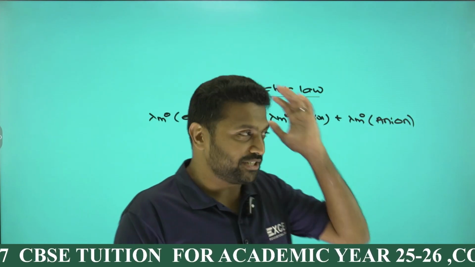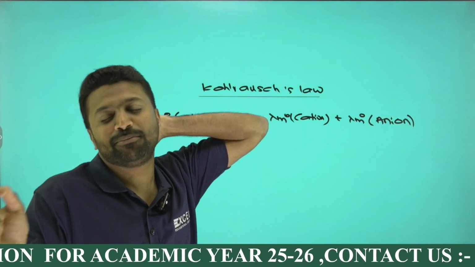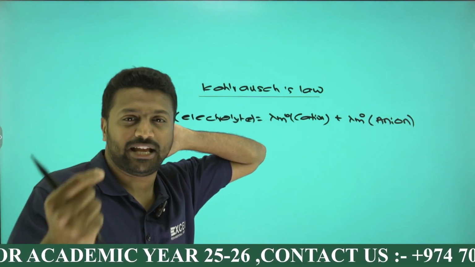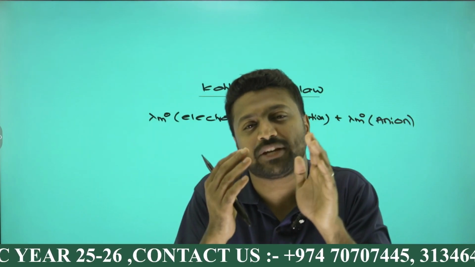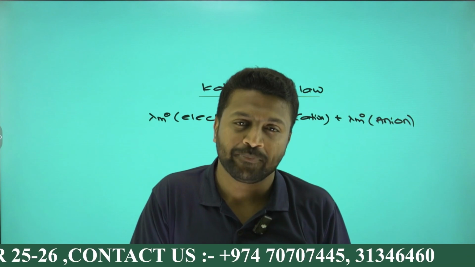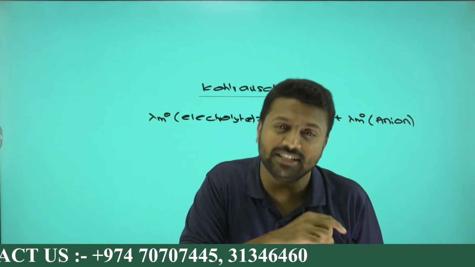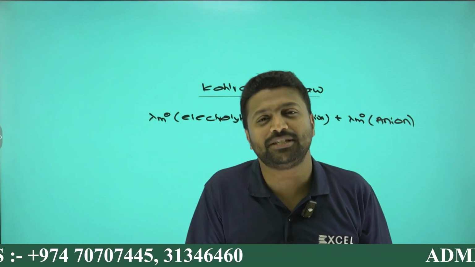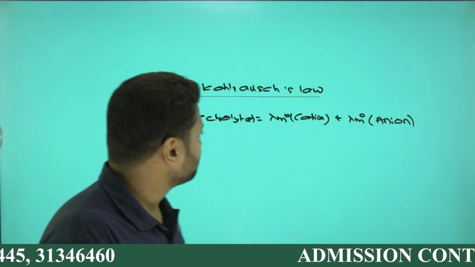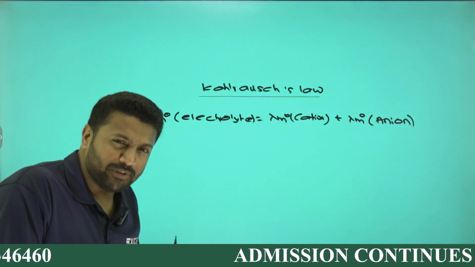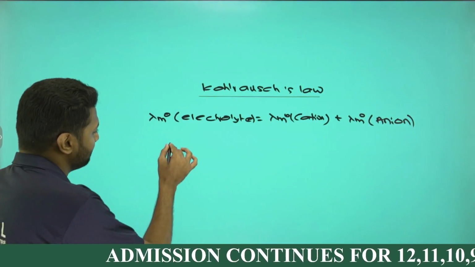As per Kohlrausch's law, limiting molar conductivity of an electrolyte is the sum of limiting molar conductivity of cation plus anion. Simply speaking, lambda m 0 of electrolyte will be lambda m 0 of cation plus lambda m 0 of anion. Application number 1.